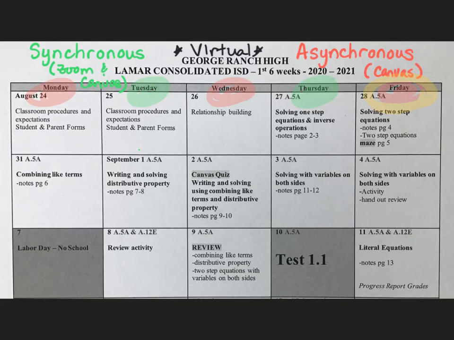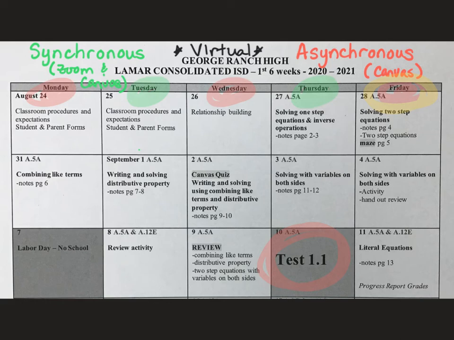And then if you take a look at our calendar for the first 6 weeks, we have the first 3 weeks listed. Kind of important things to note. I guess the most important thing here to note is our test is over here on September 10th. Okay, we obviously have a Labor Day holiday weekend in a couple of weeks, so we'll have plenty of time to get our instruction in time for that test on Thursday, September 10th.